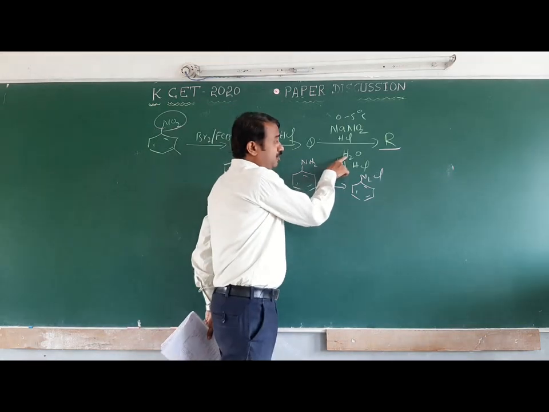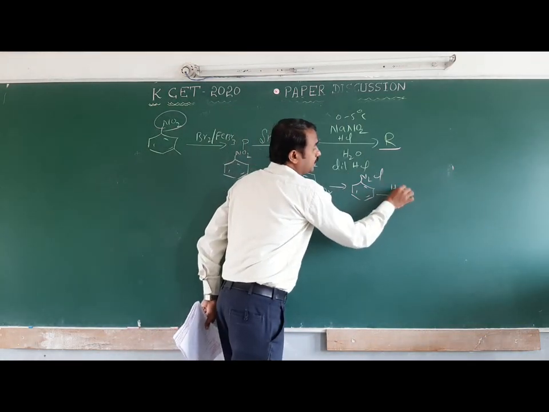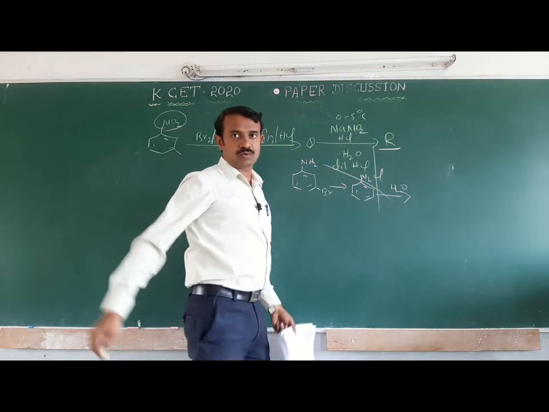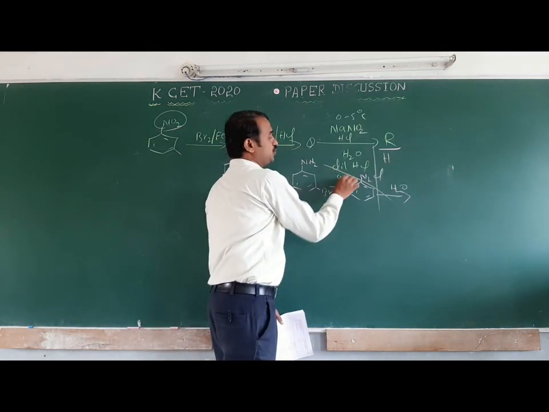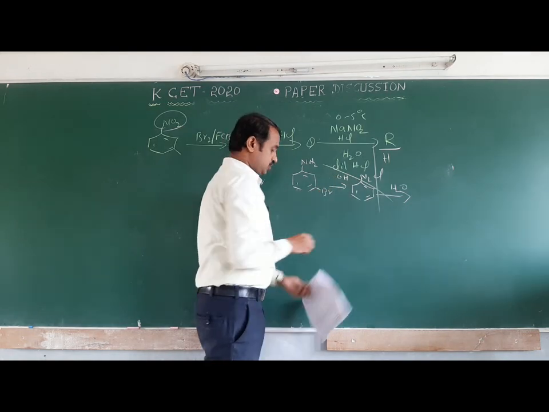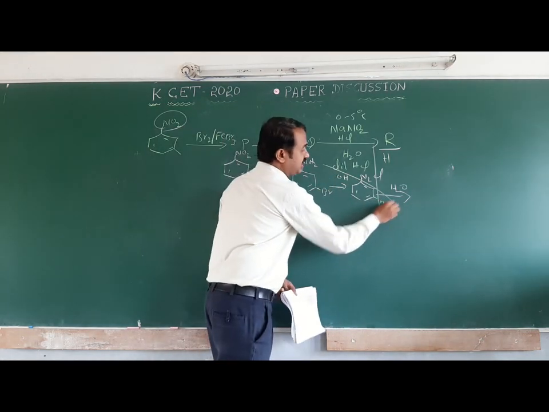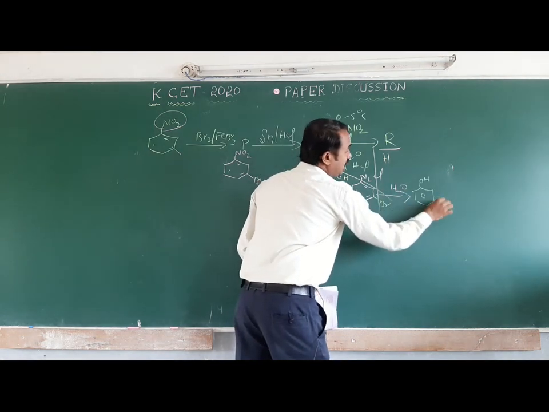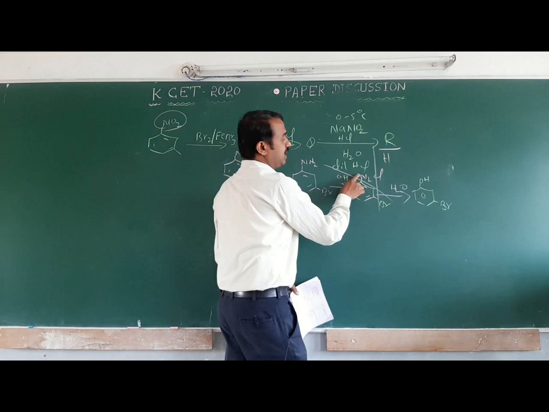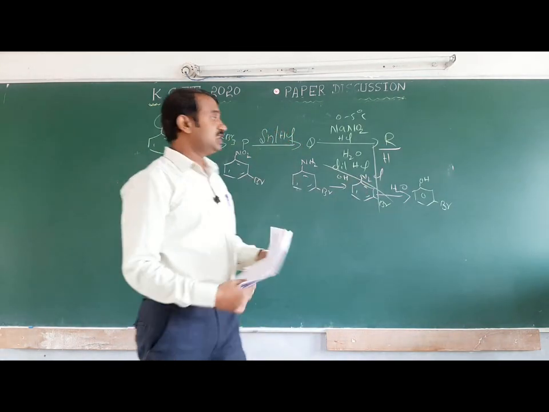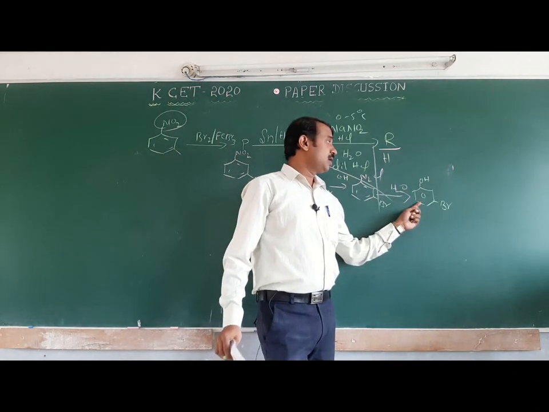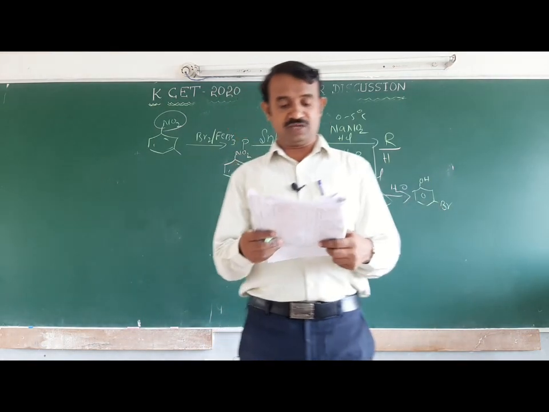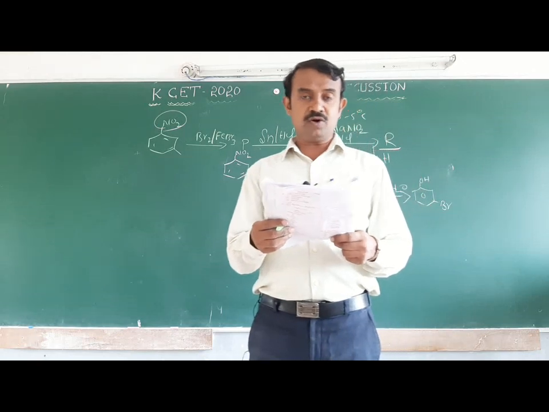When the aniline undergoes diazotization using nitrous acid or sodium nitrite, it forms benzene diazonium chloride. When the benzene diazonium chloride reacts with water, water is H and OH, giving C6H5OH. Here one bromo product is there, and you will get C6H5OH with bromo, and nitrogen and hydrochloric acid are released. The product R is meta bromophenol.